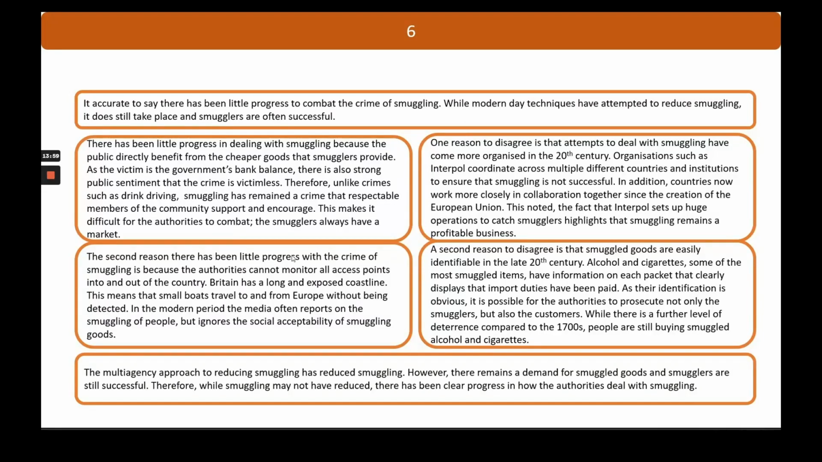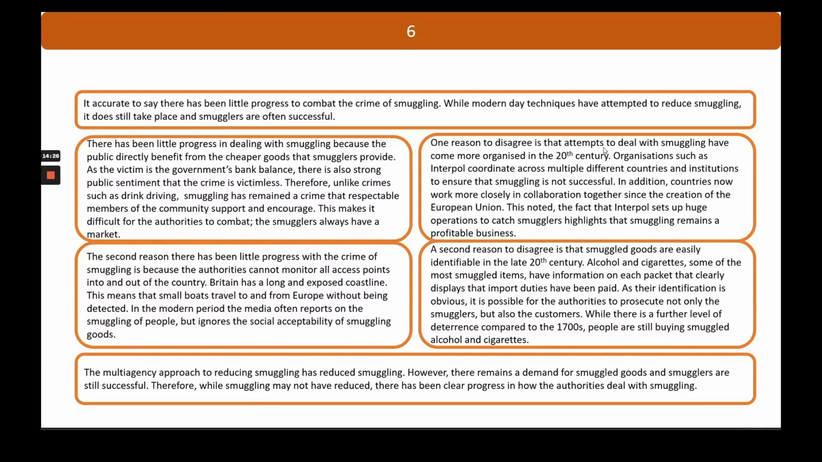The second reason there's been little progress with the crime of smuggling is because the authorities cannot monitor all access points into and out of the country. Britain has a long and exposed coastline. This means that small boats travel to and from Europe without being detected. In the modern period, the media often reports on the smuggling of people but ignores the social acceptability of smuggling goods. And then my paragraph to disagree.